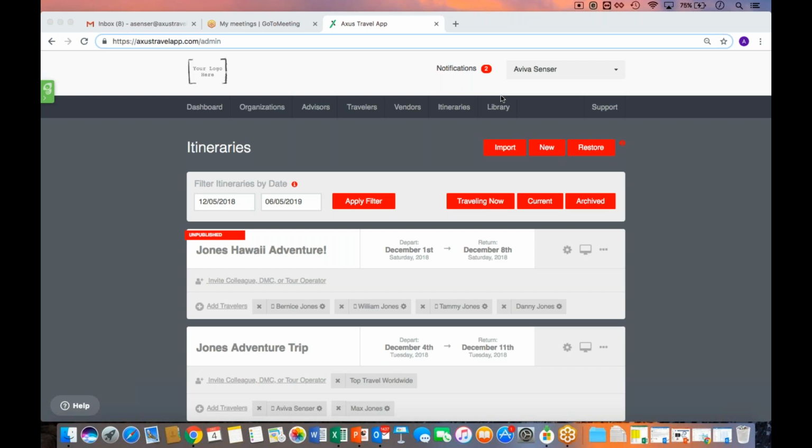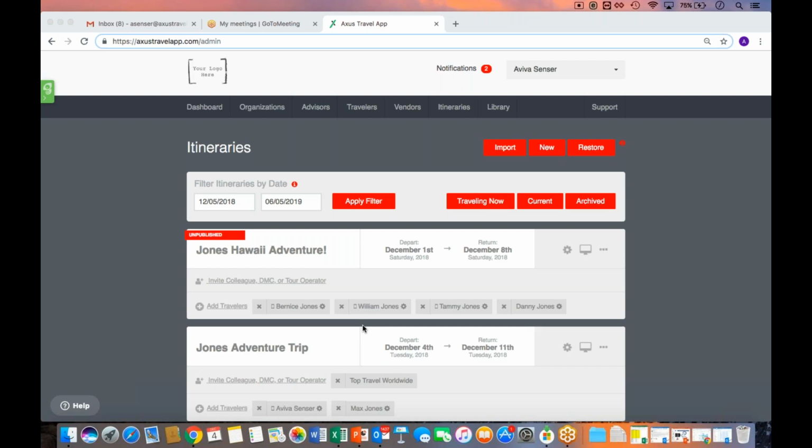The library is also a place where we strip out traveler-specific information. So it's going to take out any traveler details, such as traveler profiles, specific check-in dates, or any dates in that matter. So we strip out traveler-specific details, we strip out any date, and we leave you with a nice template of the general itinerary outline that allows you to easily recall it and easily reuse it for future clients or future leads within AXUS. So we're going to talk about that today.